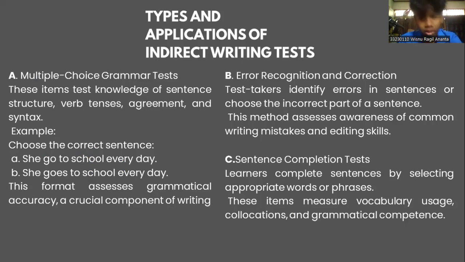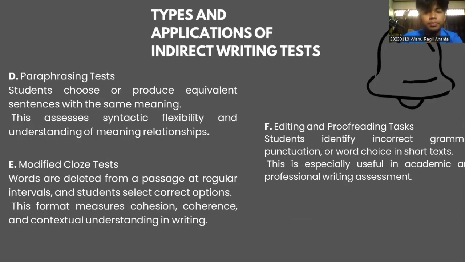The second is error recognition and correction. Test takers identify an error in a sentence or the incorrect part of the sentence. The method assesses awareness of common writing mistakes and editing skills. Number three is the sentence completion test. Learners complete sentences by selecting appropriate words or phrases. This item measures vocabulary usage, collocation, and grammatical competence.